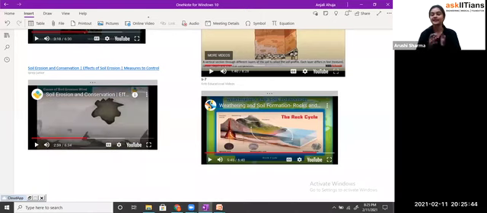So students, we have seen what soil erosion is. Soil erosion is a very important cause which is harming us in a negative way, because it is removing the top layer of the soil. When it is removing the top layer of the soil, we call it soil erosion, and it results in different problems, like we can't grow crops because the soil is not fertile at that point. And what are the factors which are responsible for soil erosion?